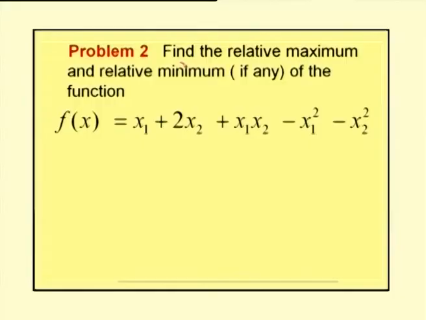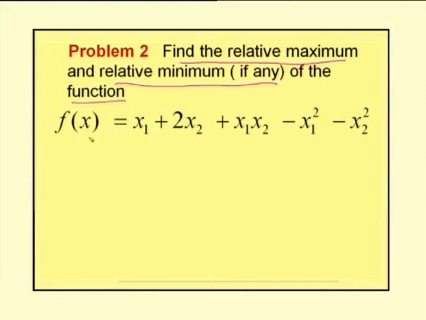Welcome back. Before the break, we discussed the general nonlinear programming problem and the unconstrained optimization problem. The next problem is to find the relative maximum and relative minimum, if any, of the function f of x equal to x1 plus 2x2 plus x1 into x2 minus x1 squared minus x2 squared. So, this is a function in terms of two variables x1, x2.